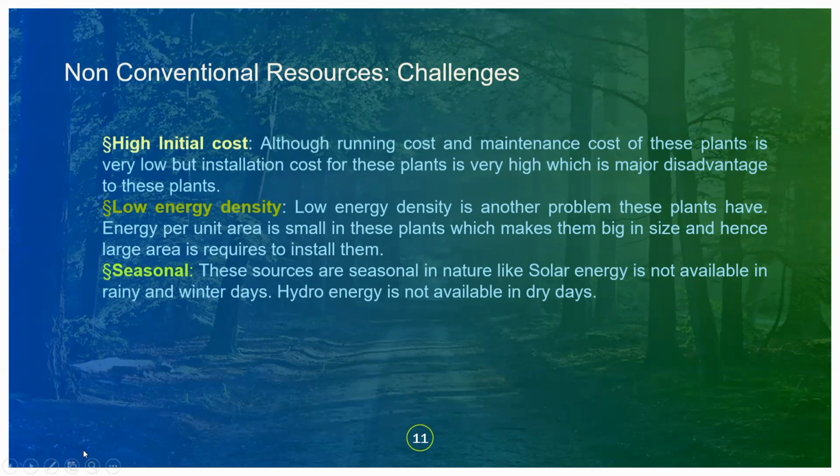So let us use the non-conventional resources to stop the pollution and have a good life.